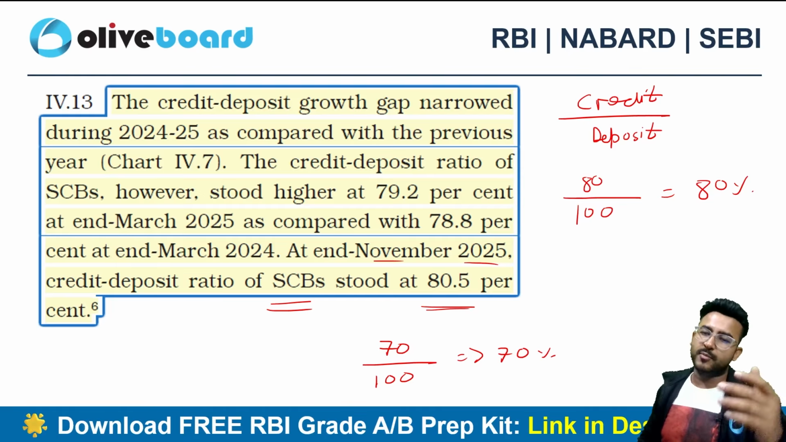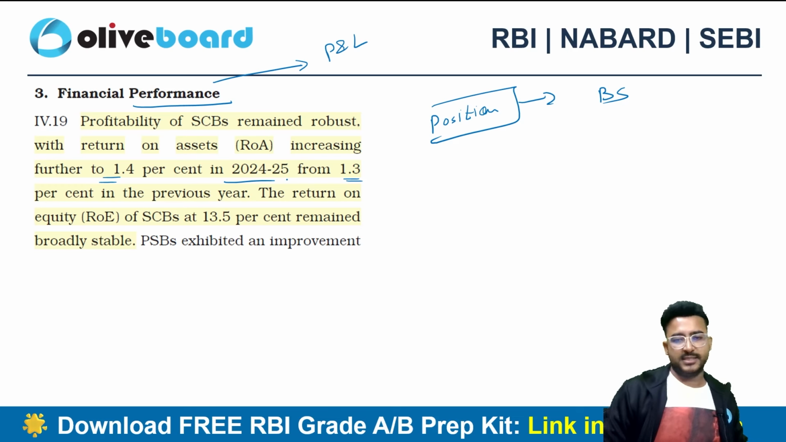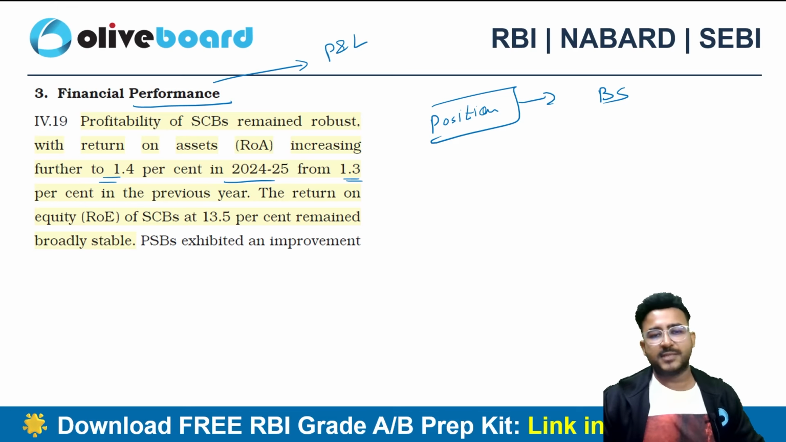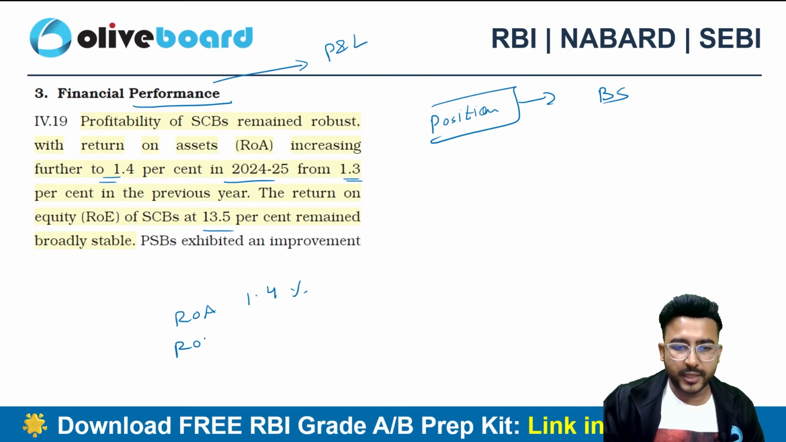Now when I talk about financial position, it is depicted by the balance sheet. But when I talk about performance, it is depicted by the P&L account, right? So return on asset is increasing again. Earlier it used to be 1.3, now it is 1.4, which is good for a bank. In financial year 2026, return on equity has broadly remained stable at 13.5%. So can I say ROA is 1.4%, ROE is 13.5%.